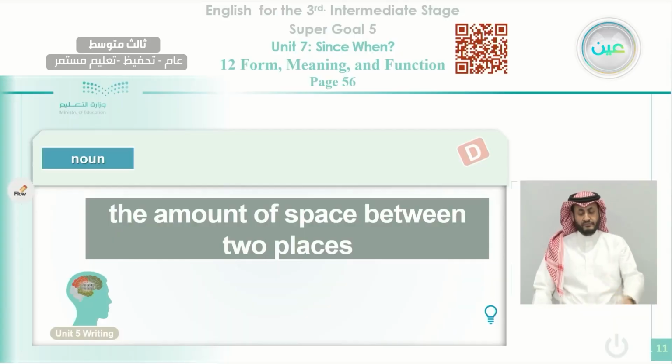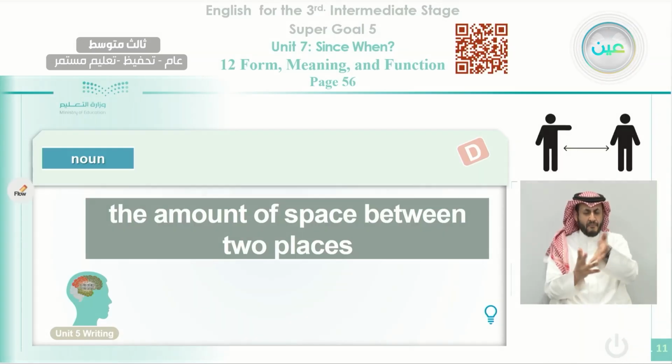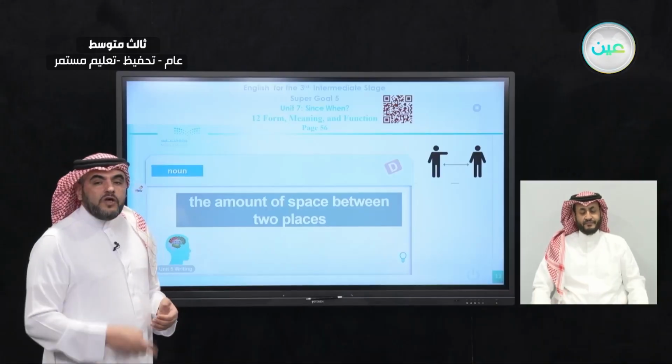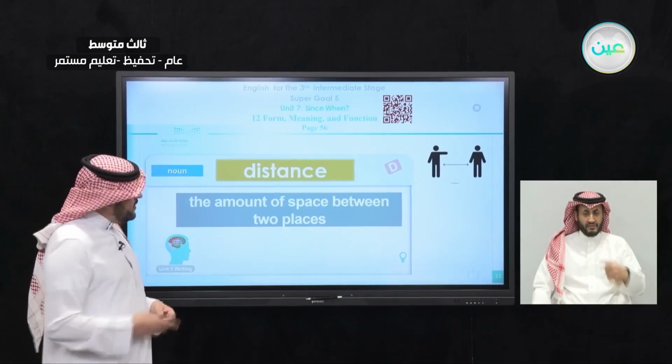The last word here is a noun starting with D, the amount of space between two places. What do you call it? The amount of space between two places, we call it distance. We call it a distance.